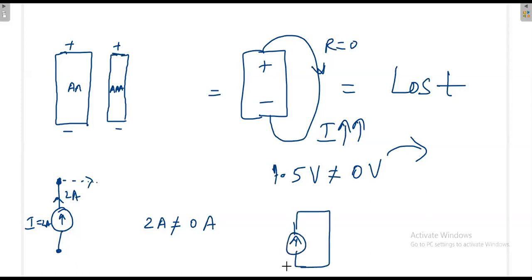Current source has to be like this. When you need, you can connect the devices here, or otherwise it has to be in a short circuited form, because if you have the short circuited format, then 2 ampere continuously flows, and there is no loss. Actually there will be some loss in the wire, but theoretically there is no loss. So that means a voltage source can be open circuited, but a voltage source should never be short circuited. Similarly, a current source can be short circuited, no problem, but a current source should never be open circuited.